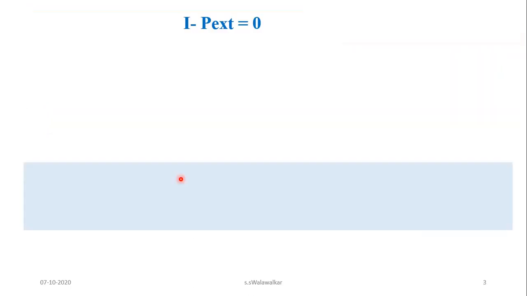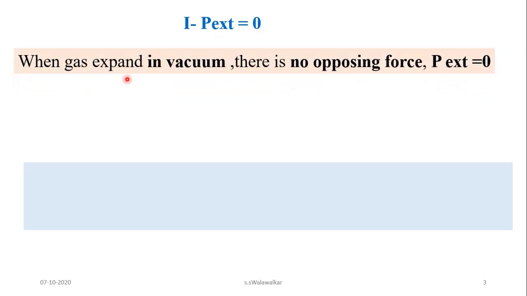Now if external pressure is equal to 0, what happens to the work? That we will see first. When a gas expands in vacuum, vacuum meaning there is no air, there is no opposing force. That means external pressure is equal to 0, and opposing force is equal to 0.